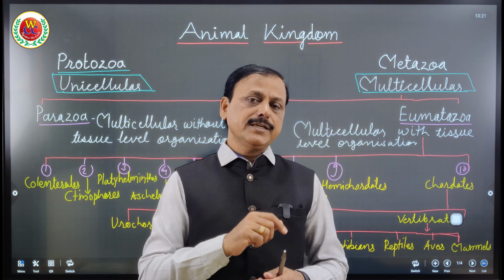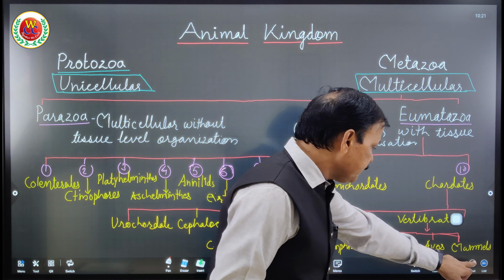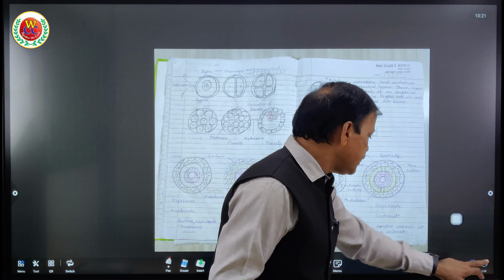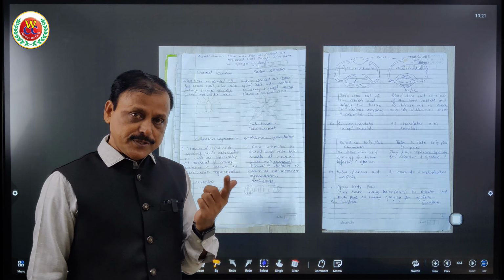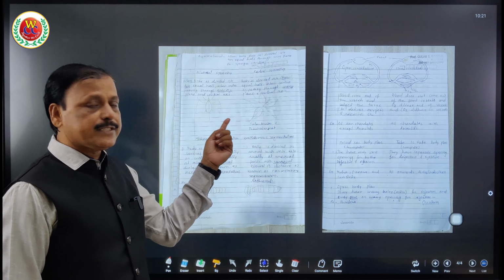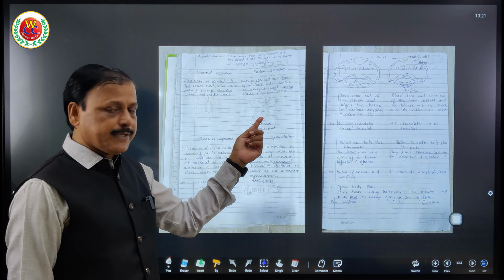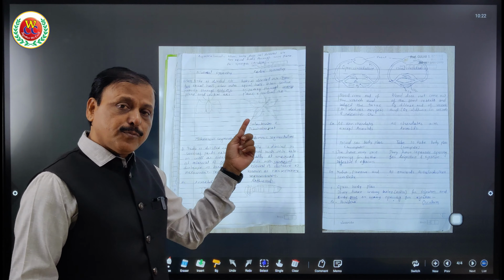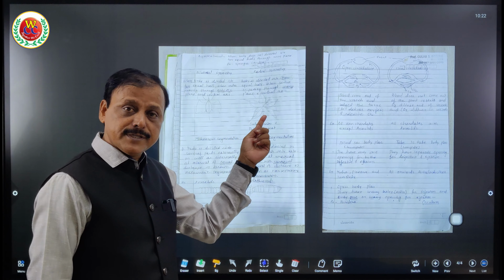We are going to learn in detail about other characteristics also, how they would have been used for the classification of organisms. So see in this chart. Another point which is used as a feature to classify this whole kingdom is symmetry. This is radial symmetry, this is bilateral symmetry. In radial symmetry, any organism body divided into two equal halves through more than one plane is called radial symmetry.